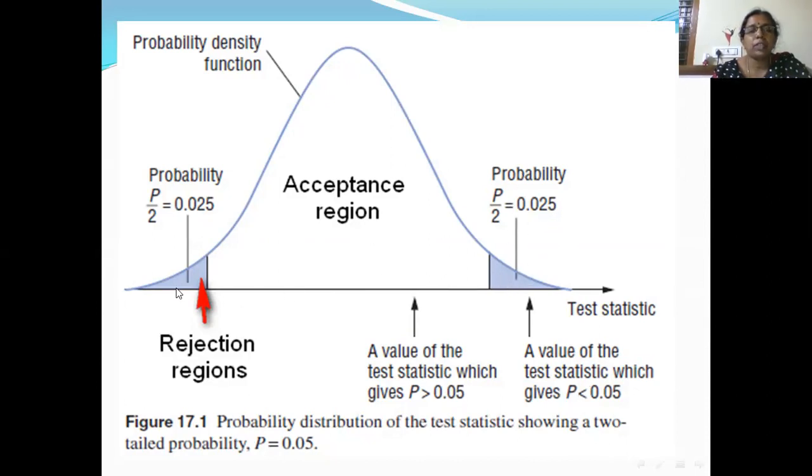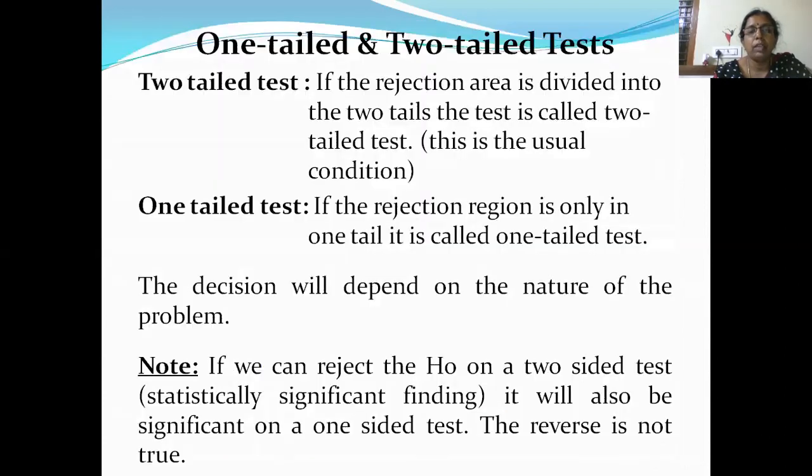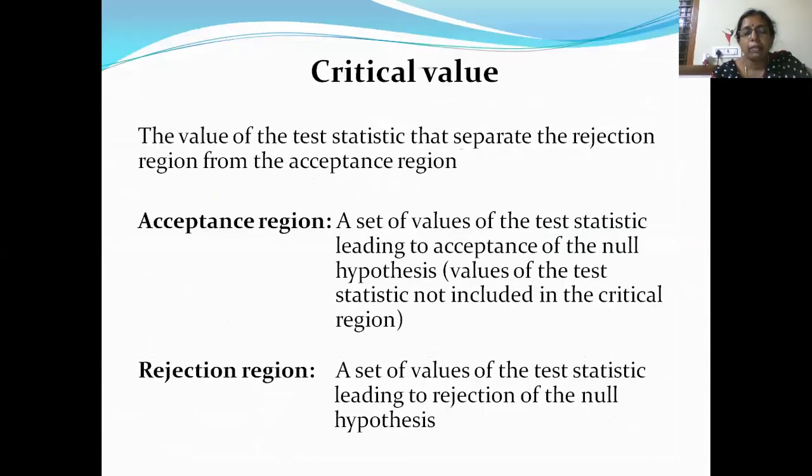So these are the rejection regions. This blue part is called the rejection region. If your calculated value falls in this region, it means you are rejecting H0. If it falls in this middle region, it means you are accepting H0. That is what acceptance region and rejection region mean.